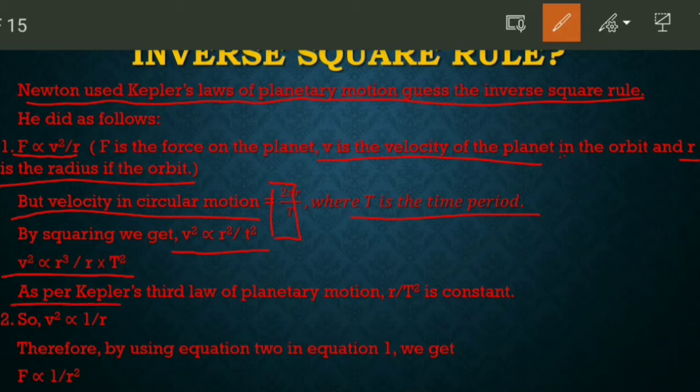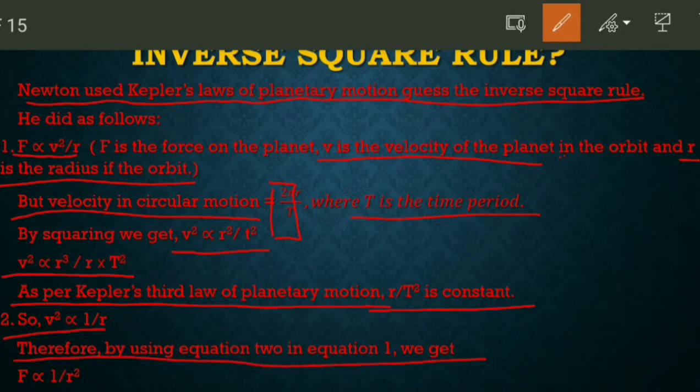So v square is proportional to 1 by r. Therefore, by using equation 1, we get force is proportional to 1 by r square. So by this Newton got the inverse square rule.